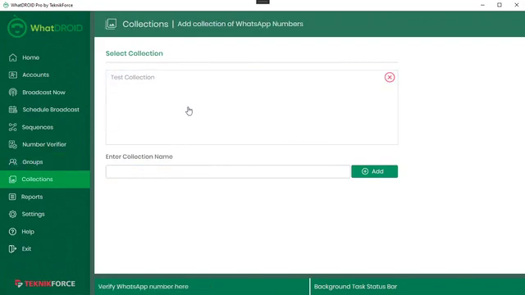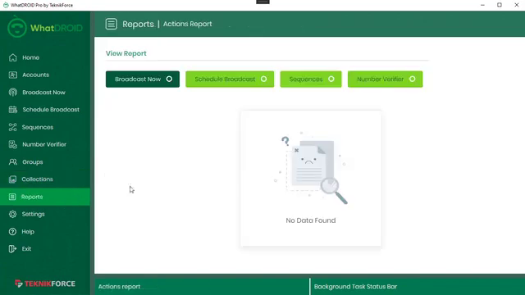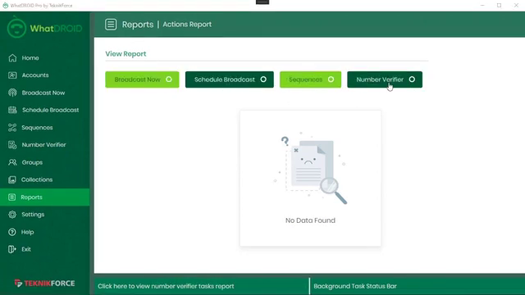Collections, I've already shown you, these are private collections of numbers. Create a collection, put any numbers you want, and then you can create a sequence to them, or you can even broadcast a message. And in reports, you can see how your functionality worked. Like there are four modes: broadcast now, scheduled broadcast, sequences, and number verifier. You will see how each operation went, and if there are any errors, they're gonna show up over here. If the operation was successful, you will see the report over here too.